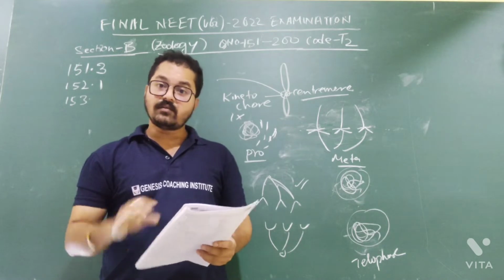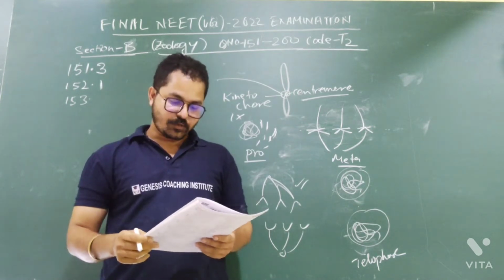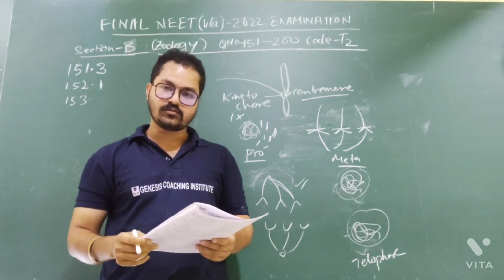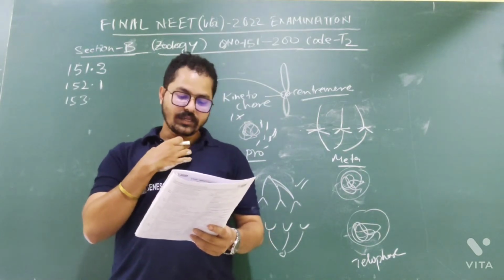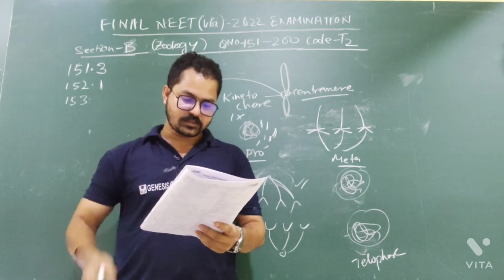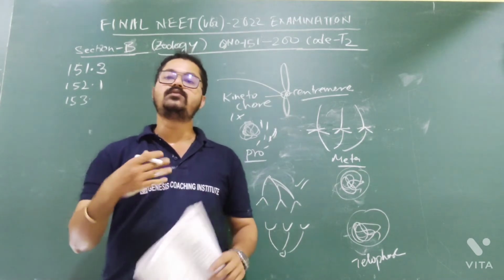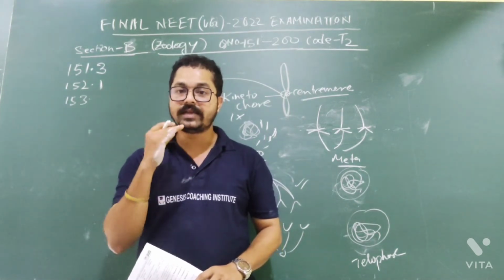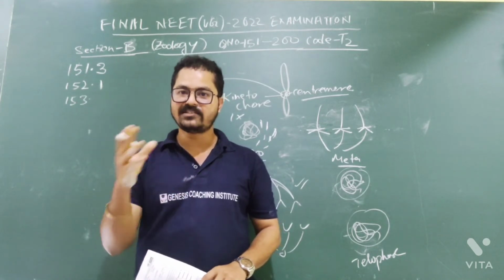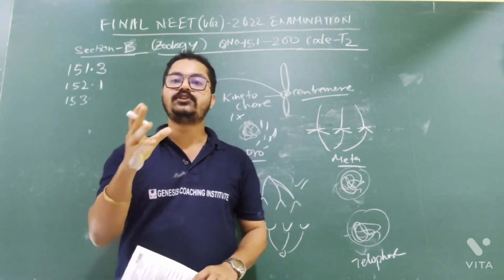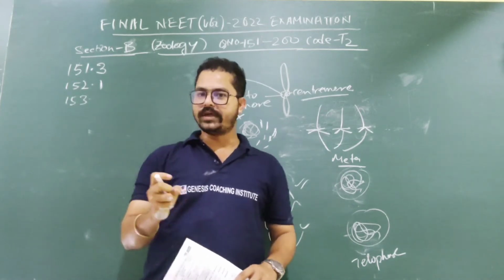Option number 2, reason is given. What is the reason behind all this? Common cause of osteoporosis is increased level of estrogen. Is it correct? I don't think so. Why does osteoporosis occur? Due to calcium deficiency in the body, because our bone needs calcium for mineralization. If your body has a deficiency of calcium, your bone will become weak. So this is the reason.